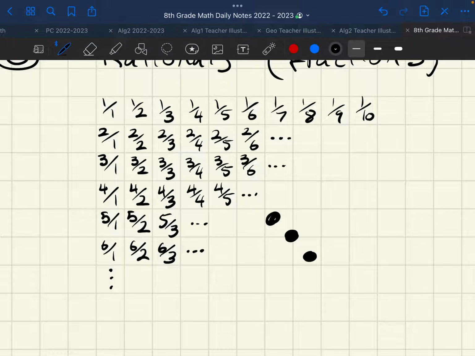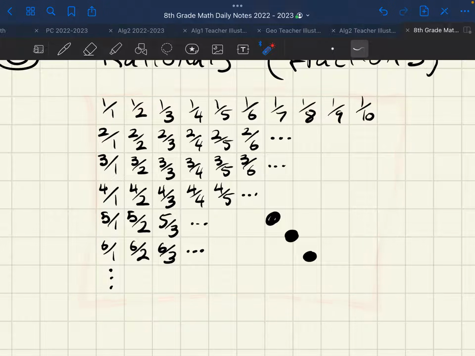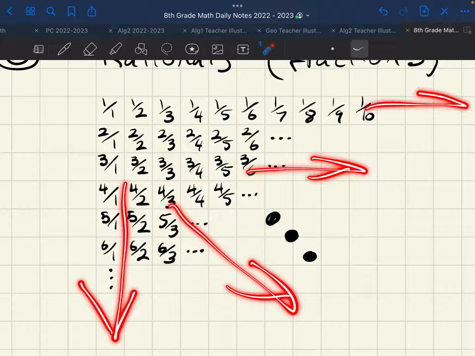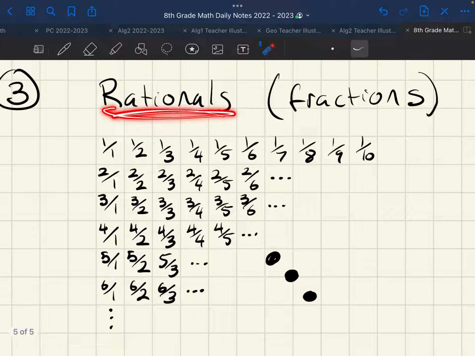All right, so what I want to show you is that I have written down every possible fraction. If I continue this table for infinity, that direction, that direction, that direction, that direction, I will write down every single possible fraction. That is a rational number, right? Irrational numbers, I don't have any square roots. There's no way to add irrational numbers to this, which is fine because I'm only talking about the rationals. I've written down every possible fraction.